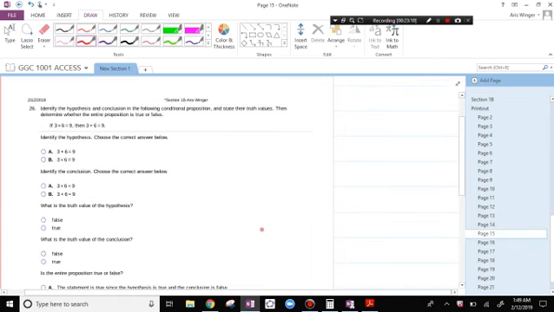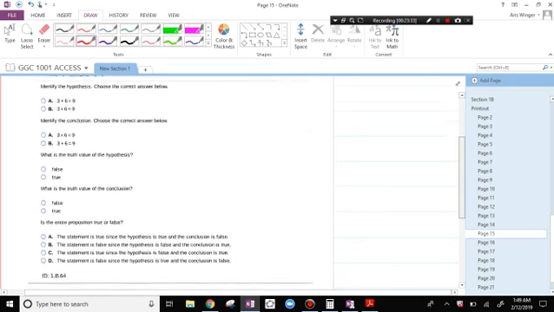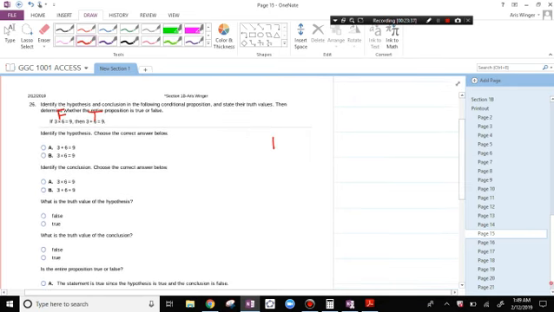Identify the hypothesis and conclusion in the following conditional statement and state their true values. Then determine whether the entire proposition is true or false. 3 times 6 is 9 is false. 3 plus 6 equals 9 is true. We have a proposition where the hypothesis P is false and the conclusion is true.